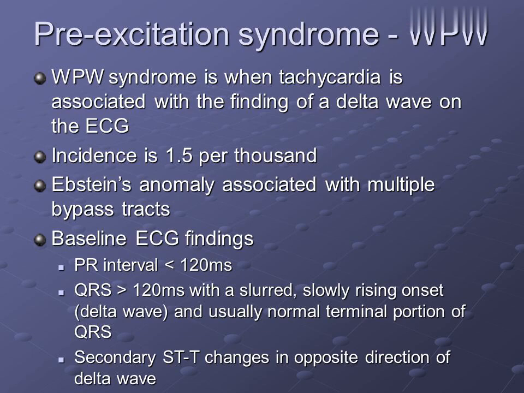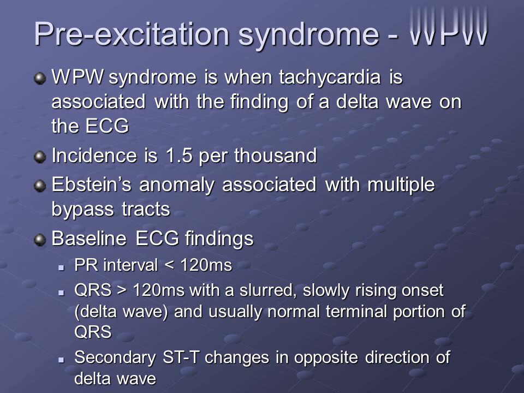Pre-excitation syndrome, WPW. WPW syndrome is when tachycardia is associated with a finding of a delta wave on the ECG. Incidence is 1.5 per thousand. Ebstein's anomaly is associated with multiple bypass tracts.